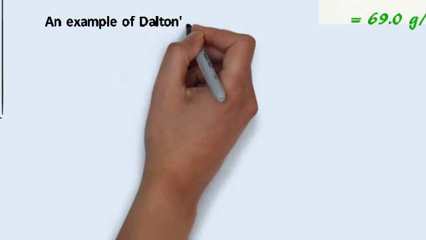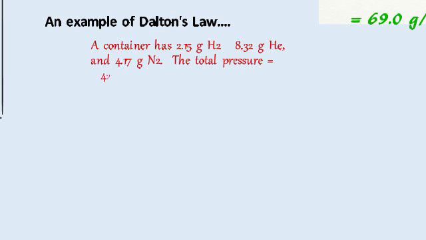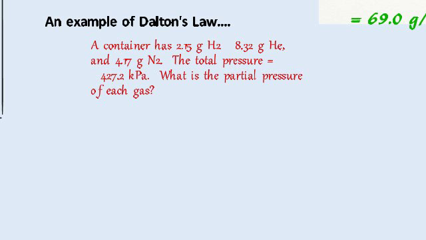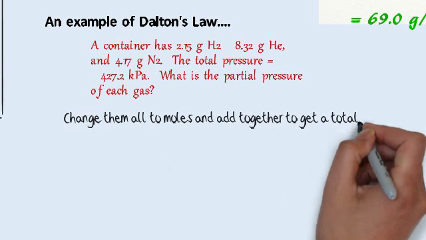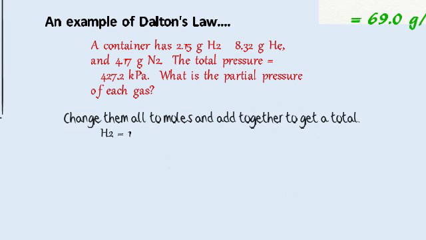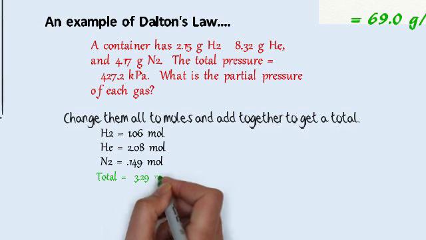An example of Dalton's law, again, pause after I give it to you. A container has 2.15 grams hydrogen gas, 8.32 grams helium, 4.17 nitrogen. The total pressure is 427.2 kilopascals. What's the partial pressure? Pause. All right, so you're going to change them all to moles and add them together to get a total. Remember, the bus always has to stop at Molesville. So we change them to moles, and we add them up. The total came out to be 3.29 moles.